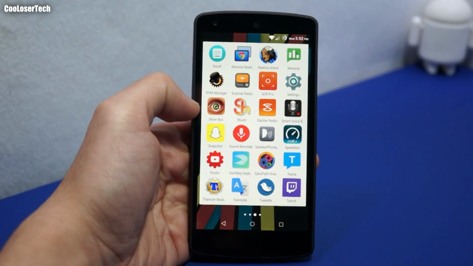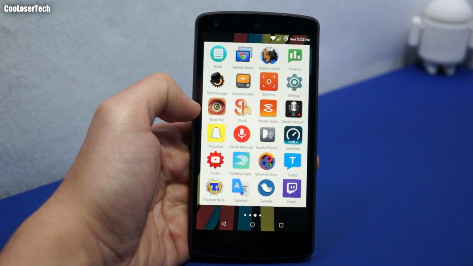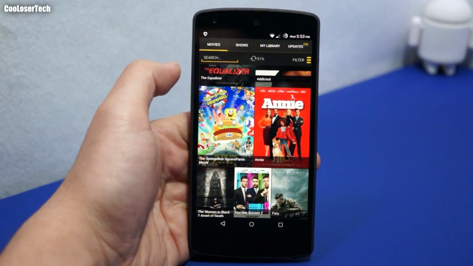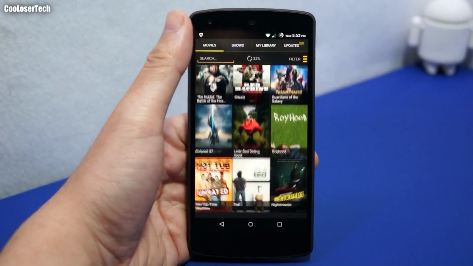Now, Showbox is an application that I use to watch movies and shows. If you decide to check out this application, which is not available on the Play Store, do not expose this application.